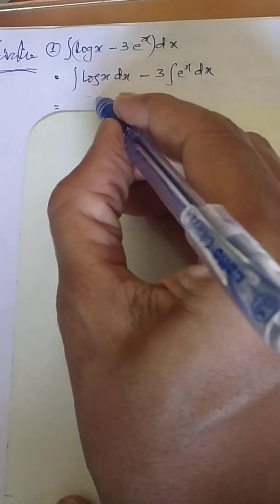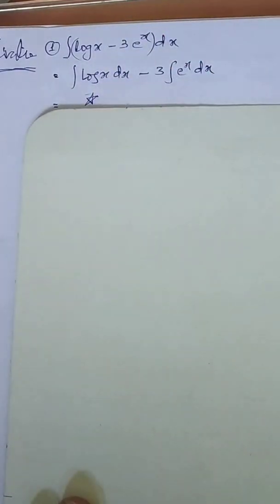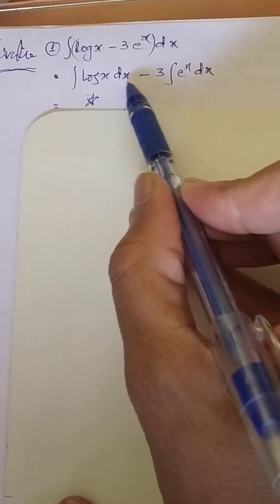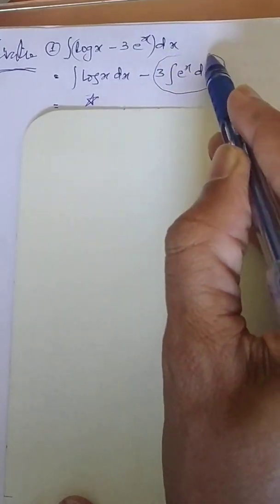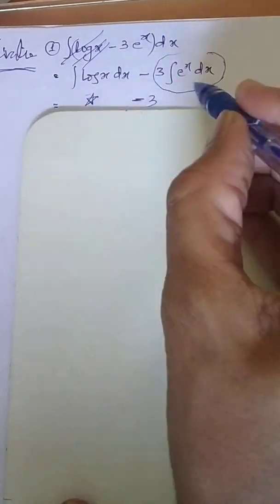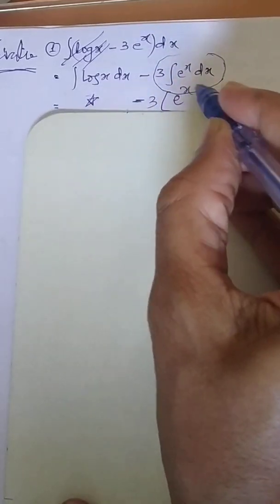So this type of question will not be discussed in the present discussion. We have to learn some different techniques for such questions. But can you answer this part? If the question is this much only, then it will be minus 3, I can write, integration of e raised to power x, and the answer is nothing but e raised to power x.